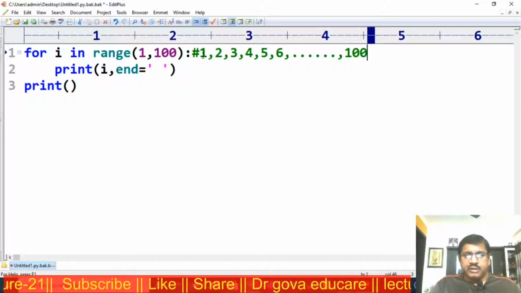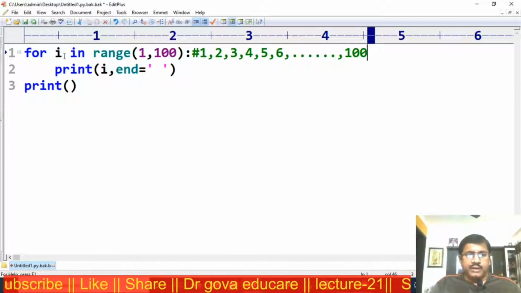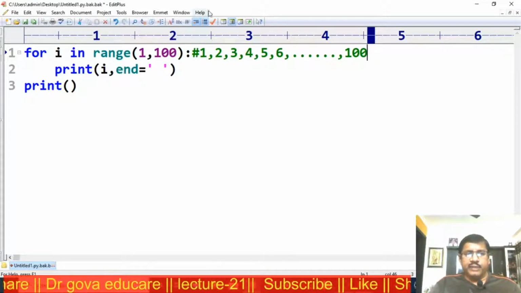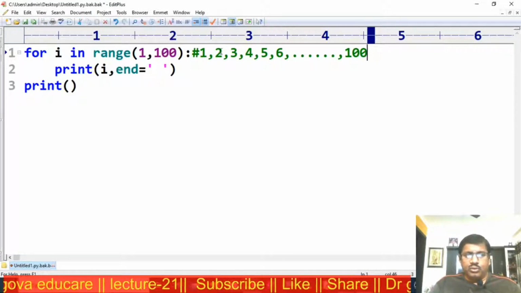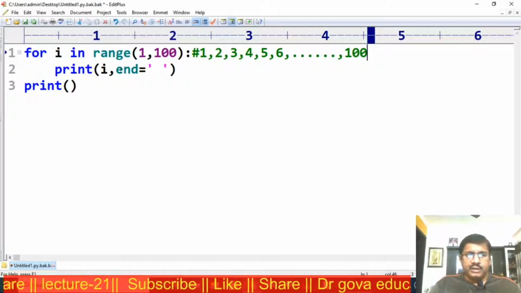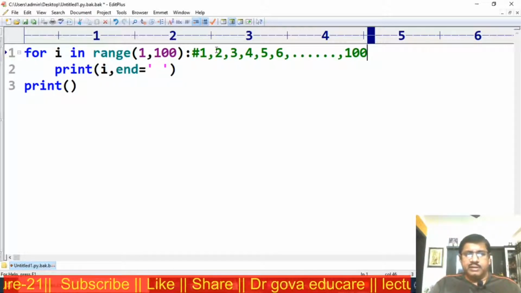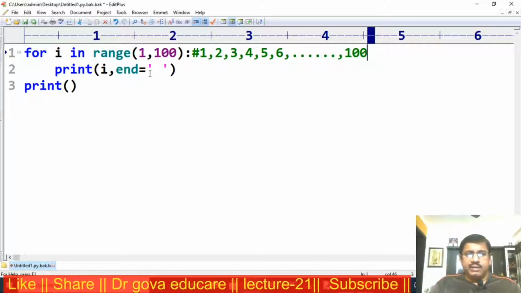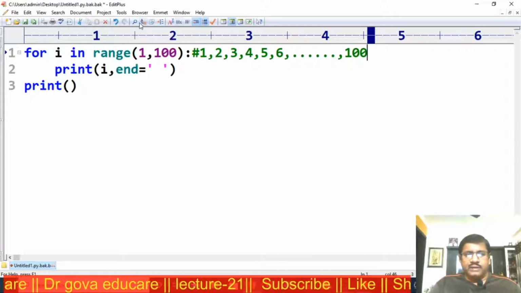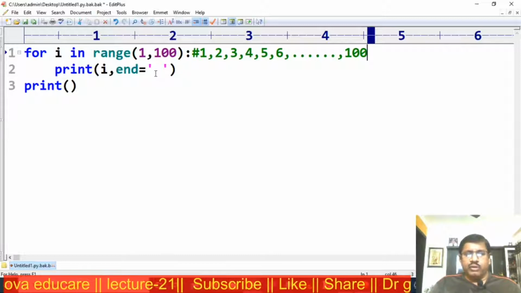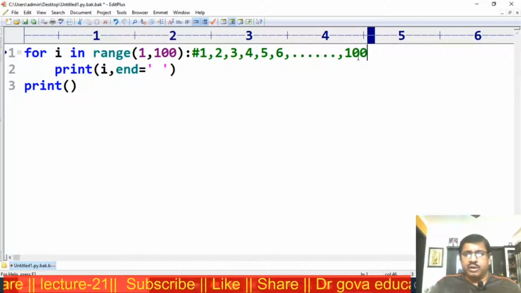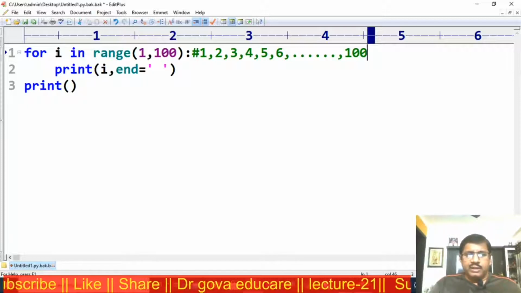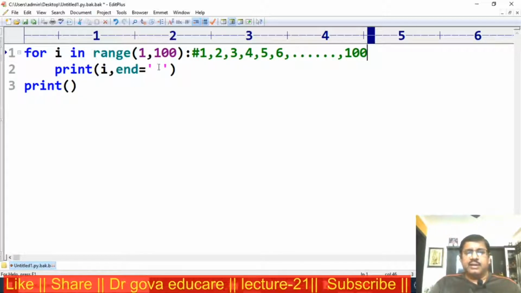The first number 1 is assigned to i, then that value will be displayed. Next 2 is assigned to i, 2 will be displayed. 3 is assigned to i, 3 will be displayed. 4 is assigned to i, 4 will be displayed, and so on. The last element 100 is assigned to i, 100 is displayed.